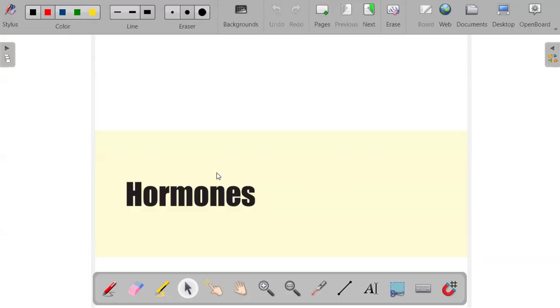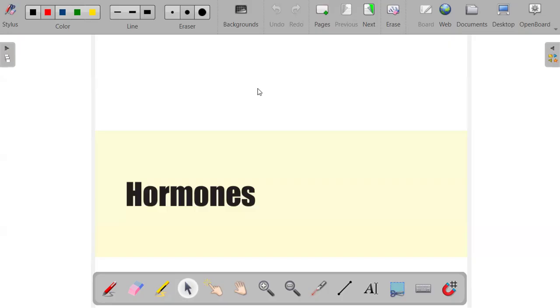So what is a hormone? What do you understand when you hear the term hormone? Let us take a moment and try to just think around it. What comes to your mind when you hear the term hormone? Okay. When you talk about a hormone, these are simply chemical messengers that are synthesized by endocrine glands.